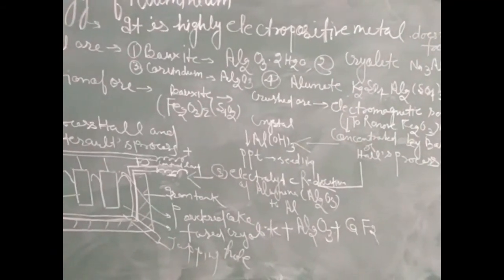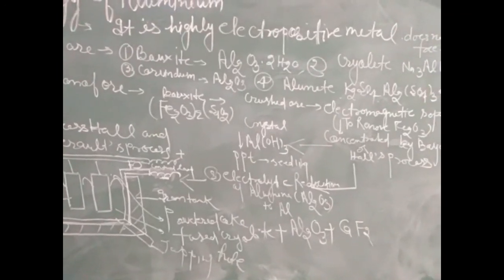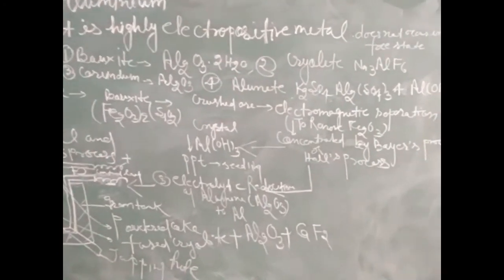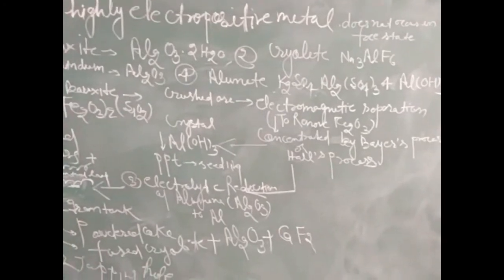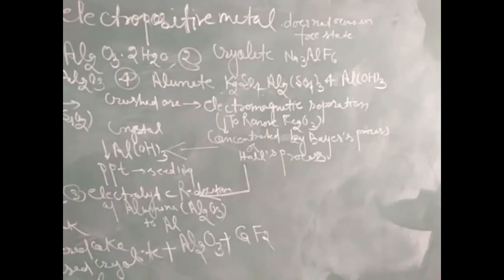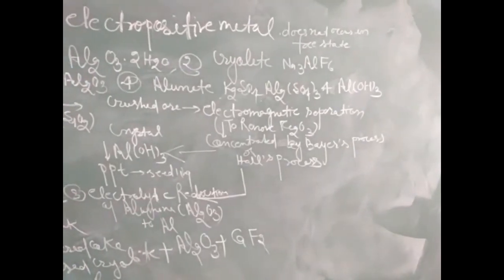Bauxite contains Fe2O3, that is ferric oxide, and silica SiO2 is the chief impurity in bauxite. Now after crushing of ore, the electromagnetic separation process is used to remove the Fe2O3 impurity.